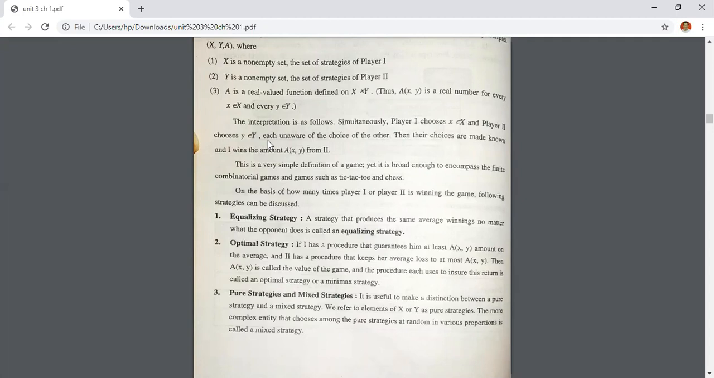Then the second is your optimal strategy. If one has a procedure that guarantees him at least a certain amount of average, and the second has a procedure that keeps her average loss at most a certain amount, then this is called the value of the game, and the procedure each uses to ensure this return is called your optimal strategy or minimax strategy.